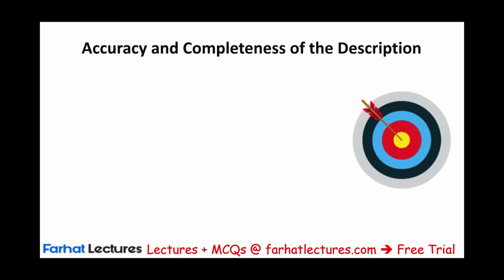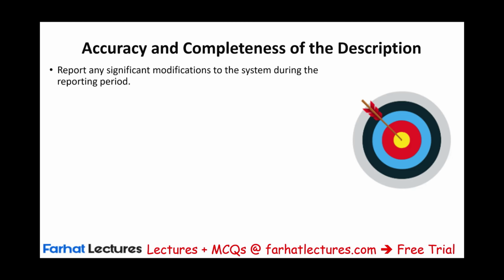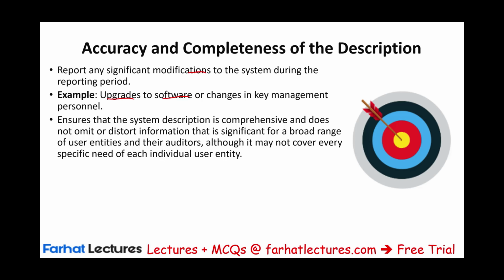Accuracy and completeness of the description. Report any significant modification to the system during the report period. If there's any significant modification, like what? Any upgrades to software or changes in key management personnel, let us know about this. Ensure that the system description is comprehensive. We talked about this, and does not omit or distort information that's significant for a broad range of user entities and their auditors. So you want to give enough information and you don't want to omit anything.